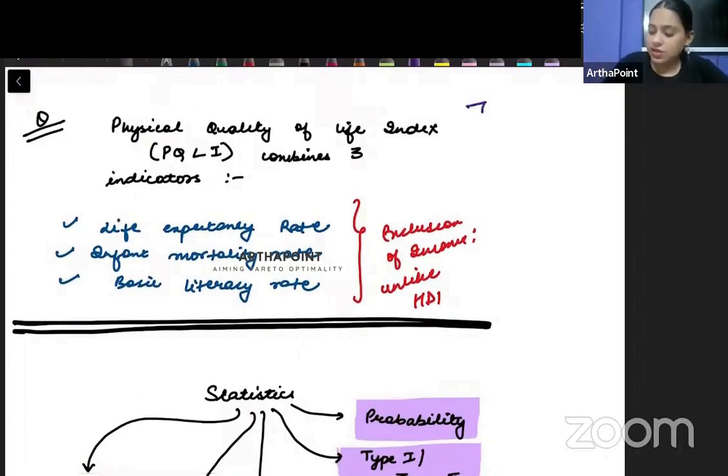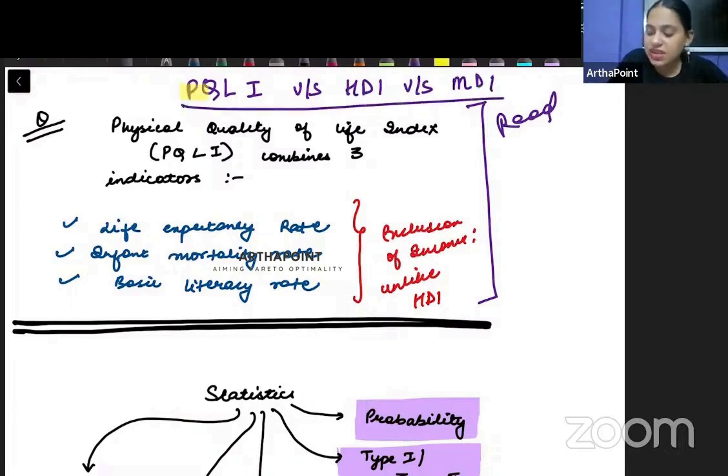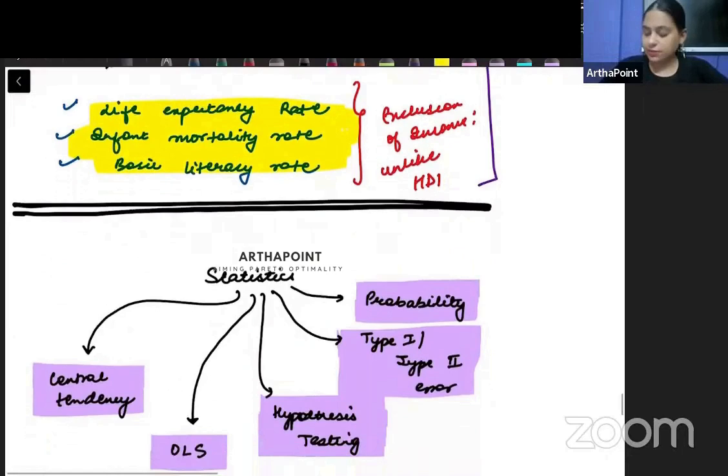Okay, so I am leaving it up to you. Please read this out. You need to know the difference between physical quality of life index versus human development index versus multi-dimensional index. You have to read about these and which factors are included in each. Please go ahead and thoroughly read about those also. Okay, this is the second thing.